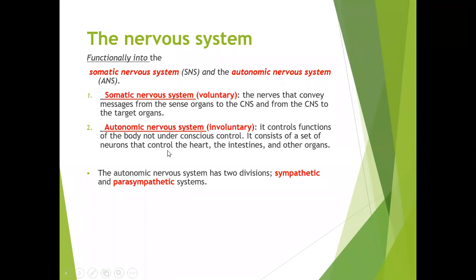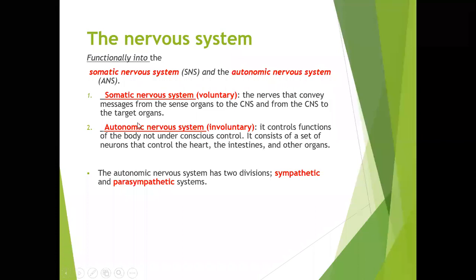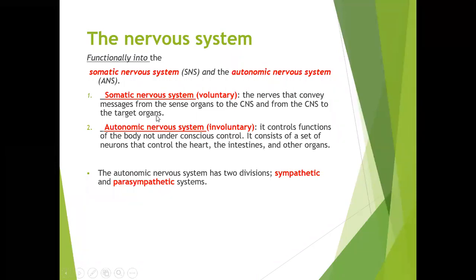Then we have another system which is not under our control, that is called involuntary. That is the autonomic nervous system. It is autonomic because it is automatic, not under our control. It controls functions of the body not under conscious control. It consists of a set of neurons that control the heart.